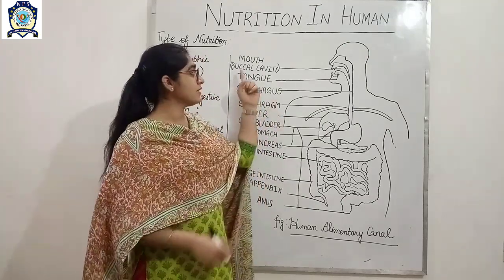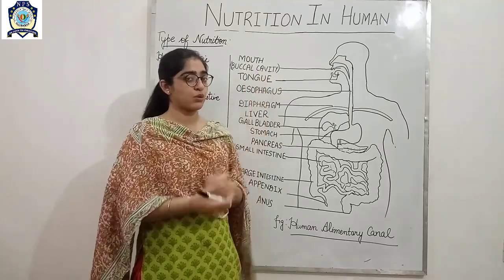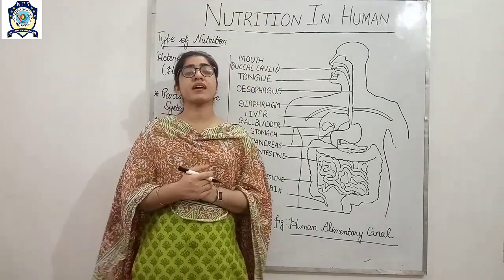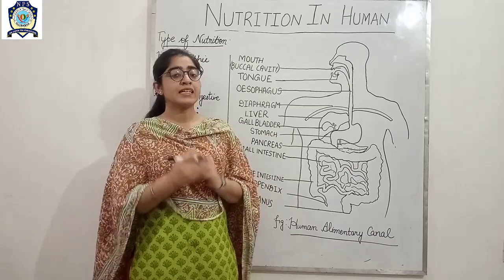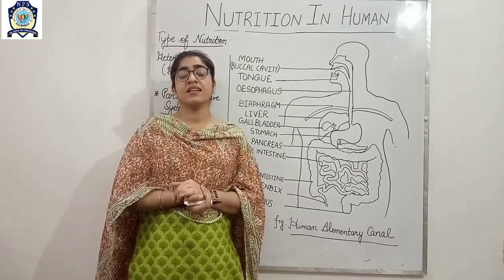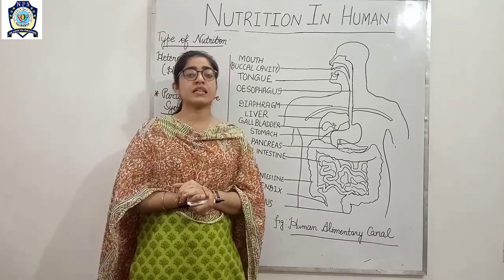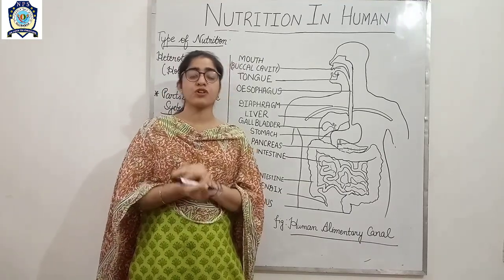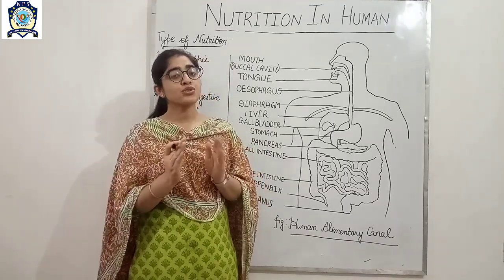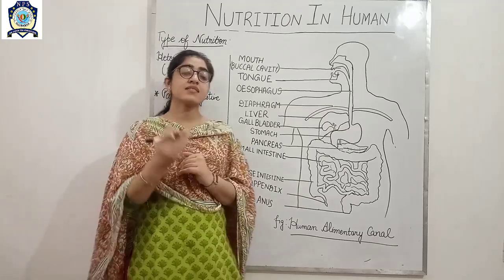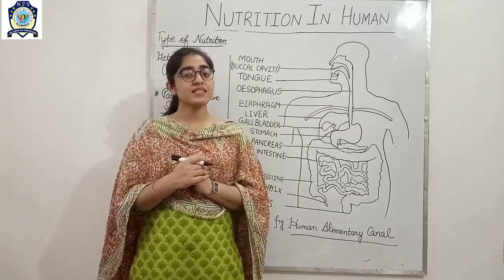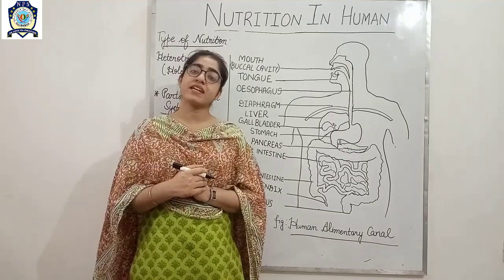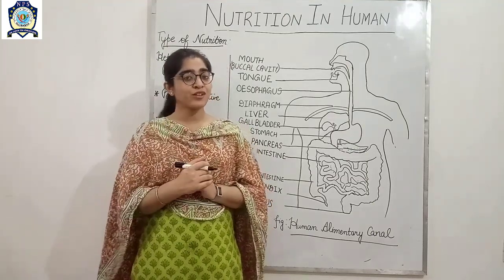So first organ is the buccal cavity or the mouth, and this buccal cavity includes teeth and tongue. Teeth you already know. The teeth help to masticate the food, or you may say they help to chew the food. The second one is tongue. Tongue tastes the food because of the presence of the taste buds on the tongue.